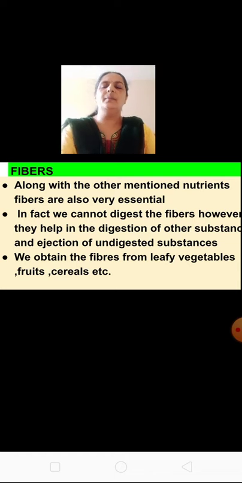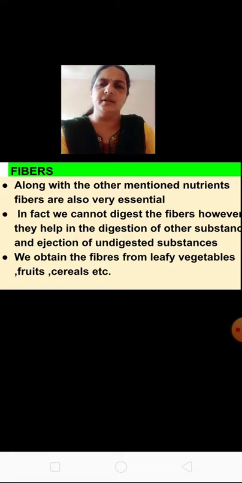Now coming to the last part, which is fibers. In our foodstuffs we should include fibers. We all know we get fibers from fruits and vegetables, which is very important. Along with the other mentioned nutrients, fibers are also very essential. We'll see why. In fact, we cannot digest fibers. Can we digest them? No, we cannot digest fiber. However, they help in the digestion of other substances.